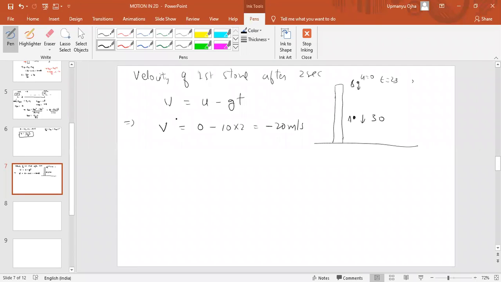This is the initial velocity of A stone. What is the initial velocity of B stone? That would be equal to 0 because after 2 seconds we are dropping the stone B. Stone A after 2 seconds has a velocity of minus 20 meter per second.